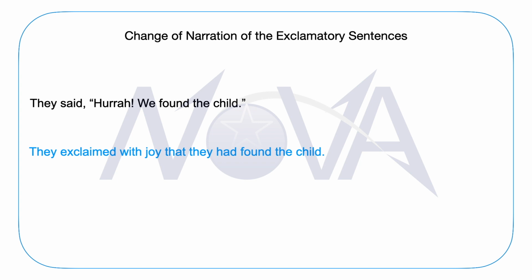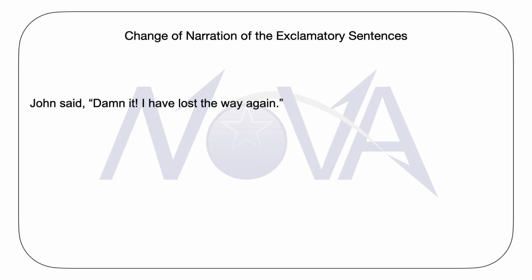So in this case, what you learn is that you will simply use the word exclaim in the right form, and then it will be followed by the word with, and then we will consider the interjection. If the interjection shows excitement, then we will use the same word after with, or if it shows sorrow or annoyance or anything like that. Let's take another example. This time the sentence in the direct narration is, John said, "Damn it, I have lost the way again."